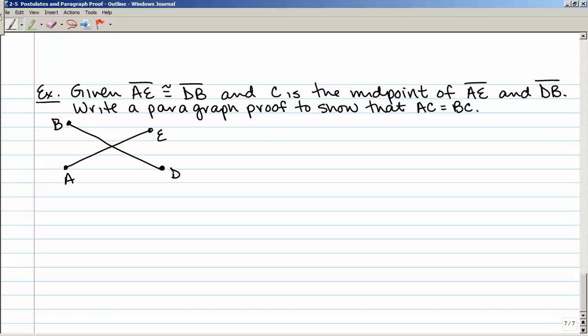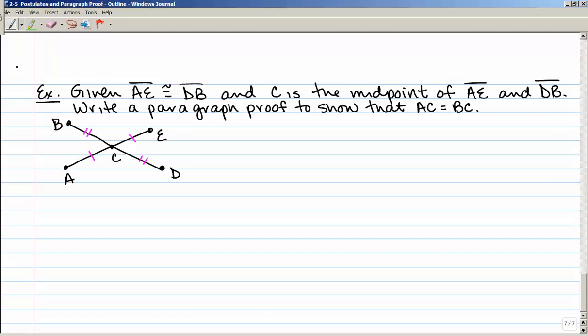and I know that C is the midpoint of AE, so that means these two are congruent. It also means that, oops, I forgot to label C. Let's get C in there. And C is also the midpoint of DB. What I have to show is that segment AC is equal to segment BC.